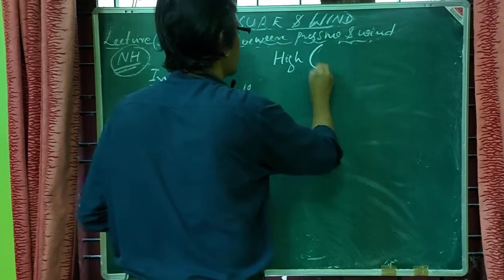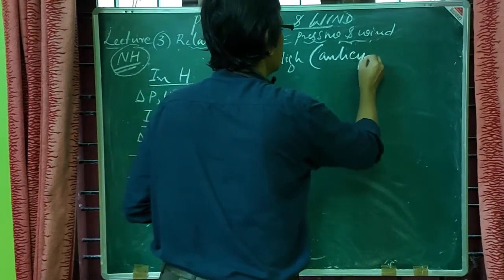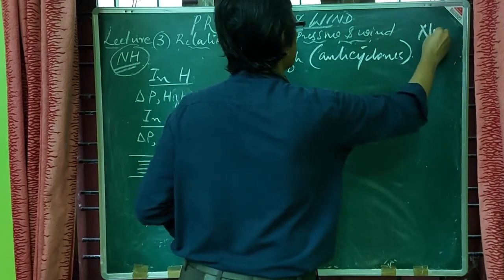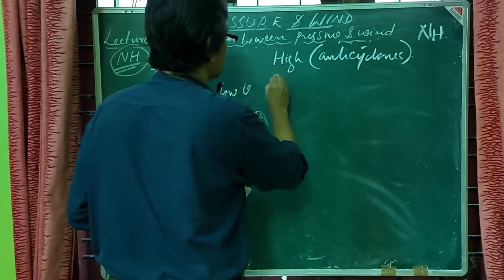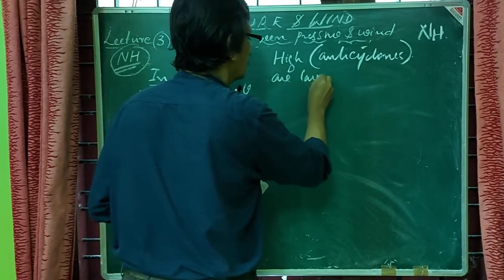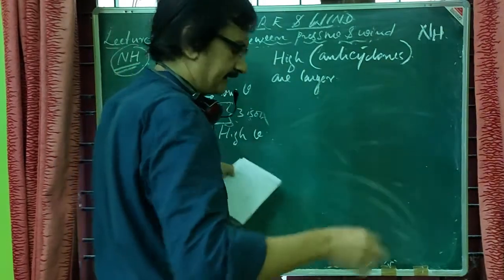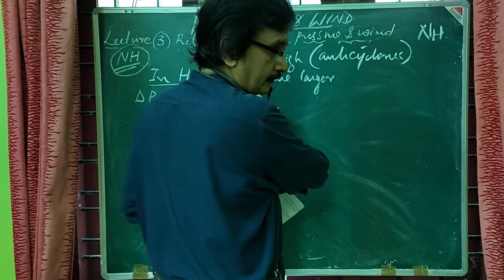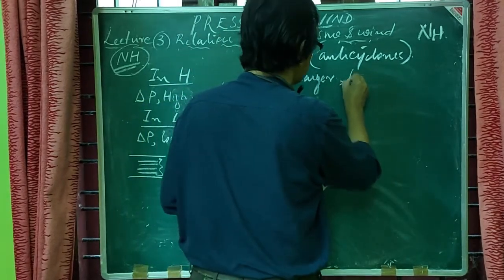High pressure, no doubt, will be characterized by anticyclones in the northern hemisphere, which are larger because the isobars are very wide, and less intense because of low velocity.